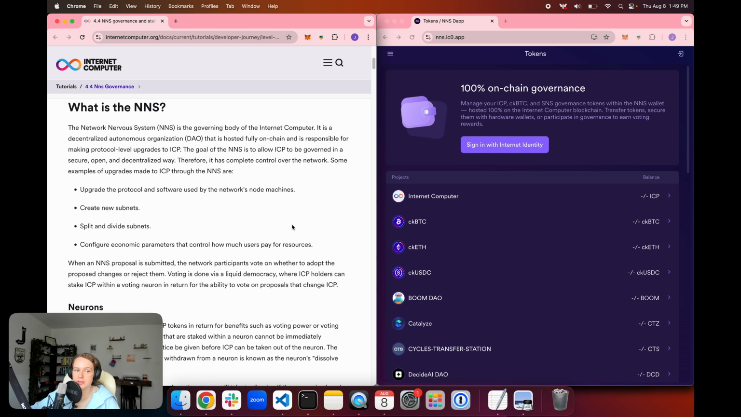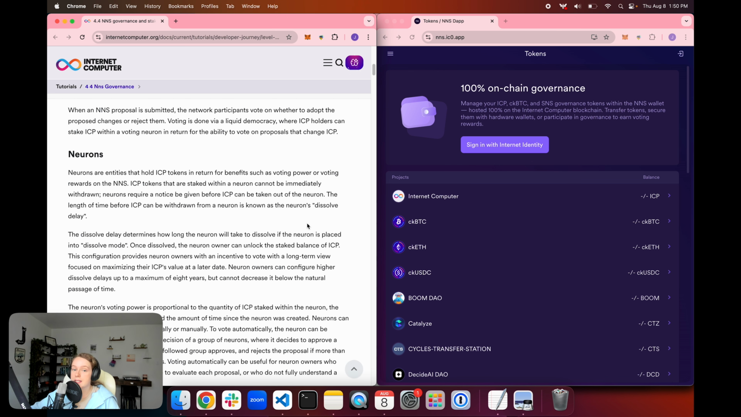A couple examples of upgrades that are made to ICP through the NNS are upgrading the software that's used on the network's node machines, adding new subnets, splitting or dividing subnets, or configuring economic parameters that control how much users pay for resources through cycles.